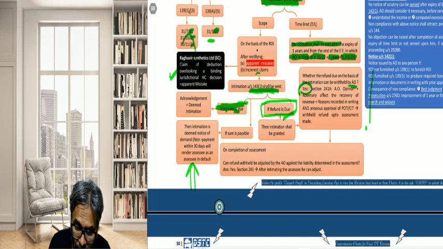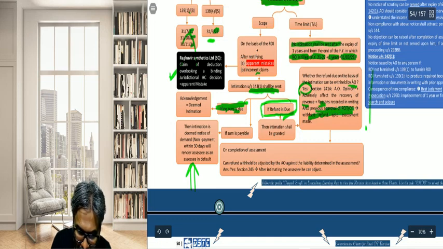The equation is, if the AO is of the opinion that the grant of the refund will adversely affect the recovery of revenue, then after recording the reasons in writing, and taking the previous approval of the PCIT or the CIT, he will be in a position to withhold the refund in this regard.